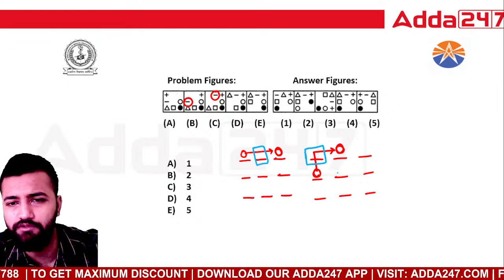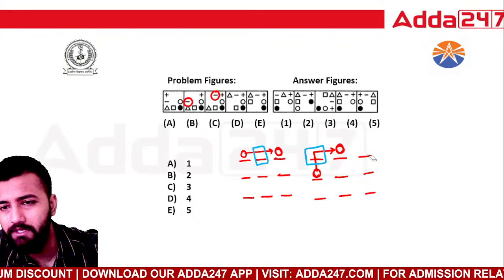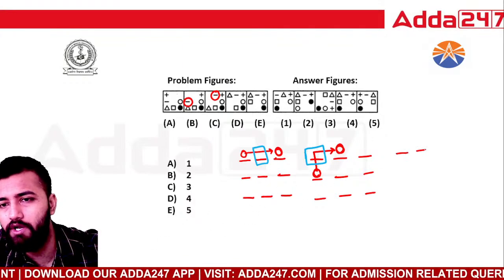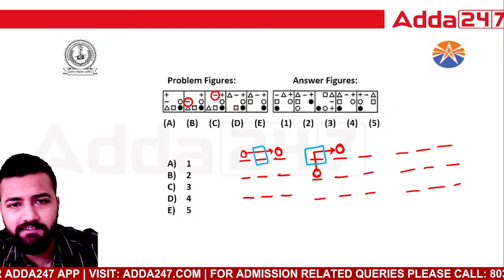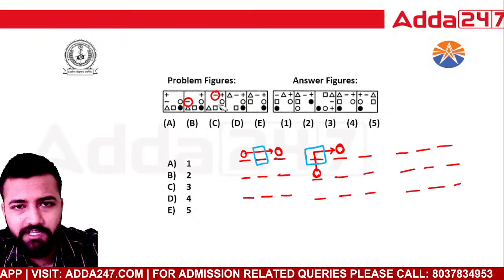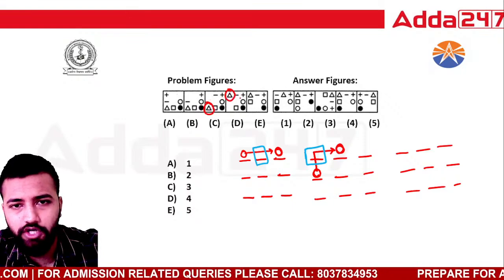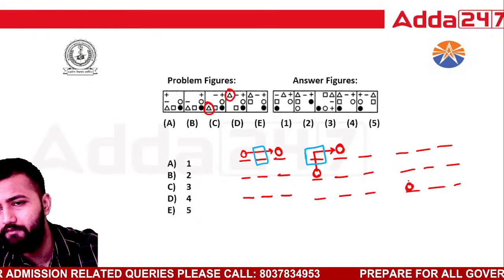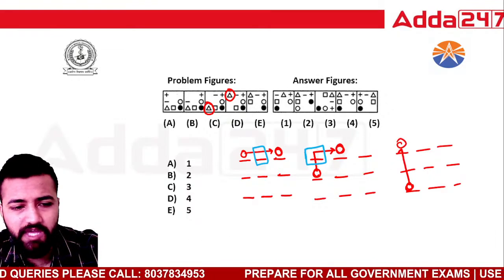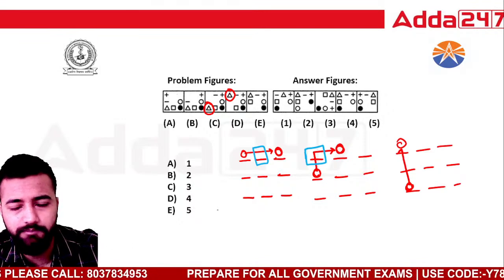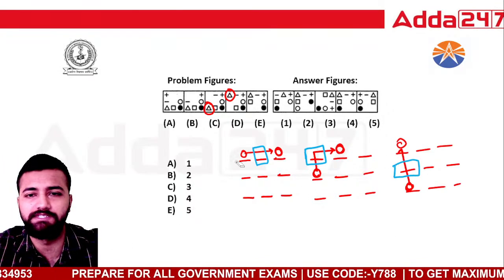Let's check the other one also. Let's check one more option. It might be, it might not be. So 1, 2, 3, 1, 2, 3, 1, 2, 3. Next, the triangle is at the bottom, so first remove this. Triangle is out here, now it has gone at the top. Yes, this is the hint that I've got, that they are shifting by one place. We have to leave one place and then shift the particular letter or whatever the symbol it is.